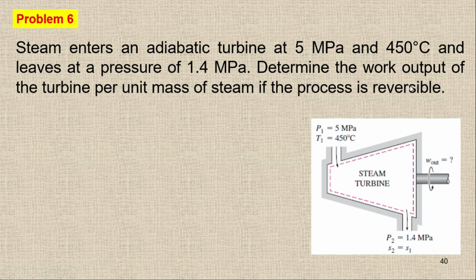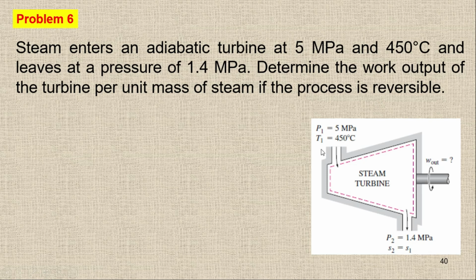So we have the reversible system and we have the adiabatic system. So it means the process is isentropic. And in most cases, if it is not given, we still assume that the turbines are running with an isentropic process. But in the real case, the entropy will change from inlet to outlet. So here, because it is given that the process is reversible and adiabatic, it means it is an isentropic process. And during an isentropic process, the entropy at the inlet and the entropy at the outlet will be the same. So remember, for an isentropic process, the entropy will remain constant.